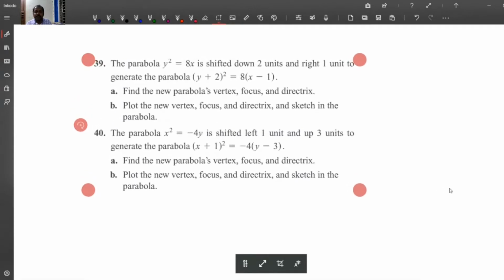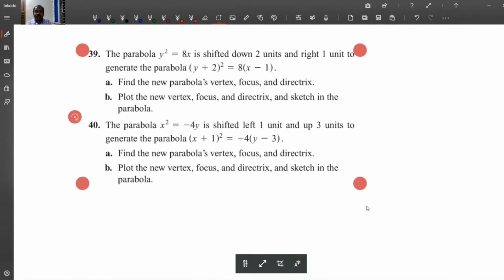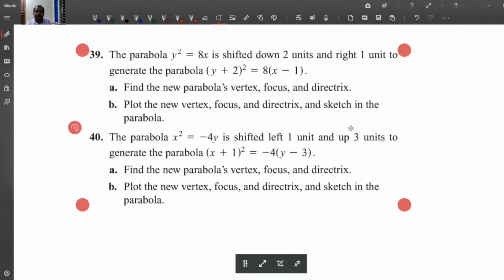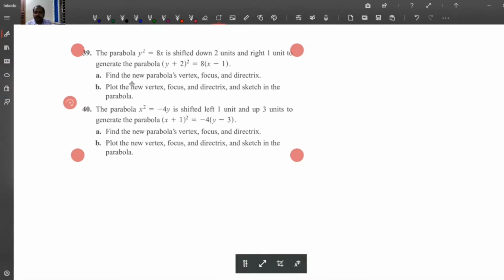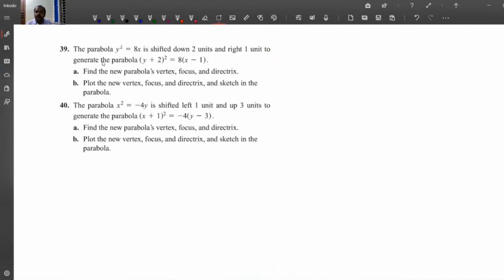Problem 40 is a homework for you. Consider this one: y square is equal to 8x, shifted down 2 units and right 1 unit to generate the parabola (y plus 2) the whole square is equal to 8 into (x minus 1). Find the new parabola's vertex, focus and directrix.